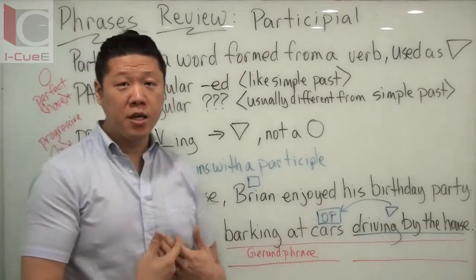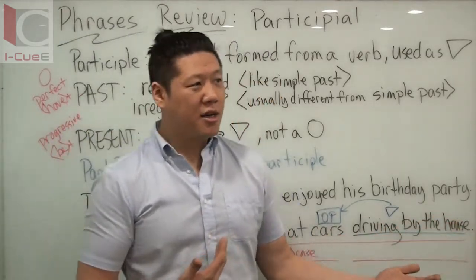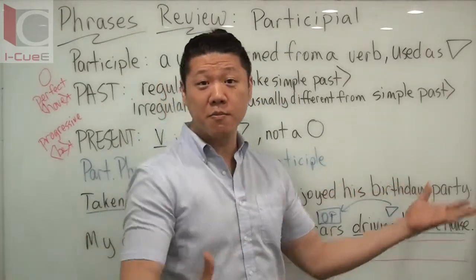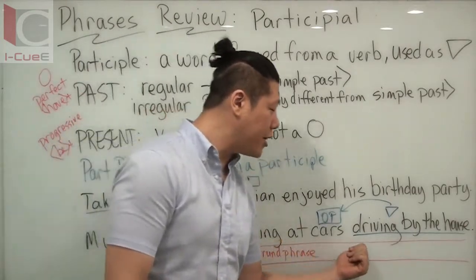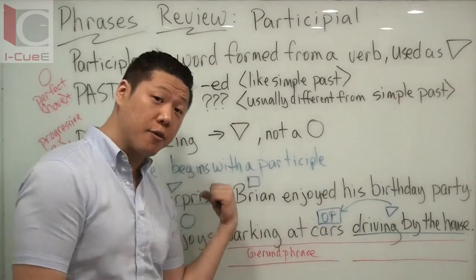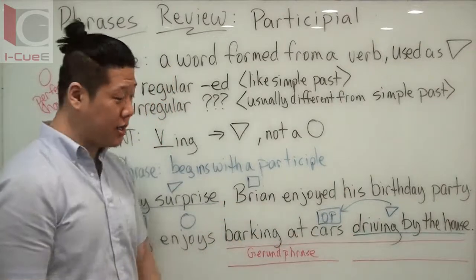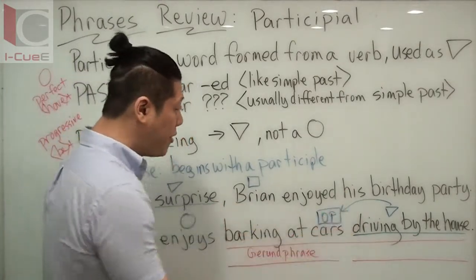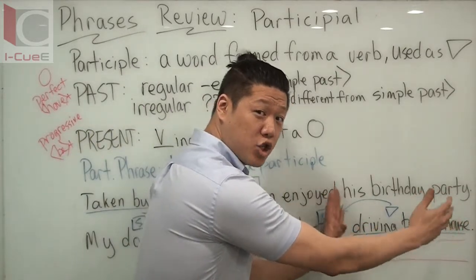Maybe my dog, when I take it to the parking lot, I don't know why I would take it to a parking lot, but it could see lots of cars and not bark. But maybe the dog is barking only at the cars that are driving by the house. This is describing the cars, not the dog. But if I'm separating these ideas, I could say my dog enjoys barking at cars, and then driving by the house could also be used as another gerund phrase.